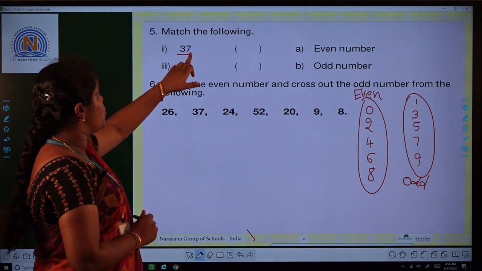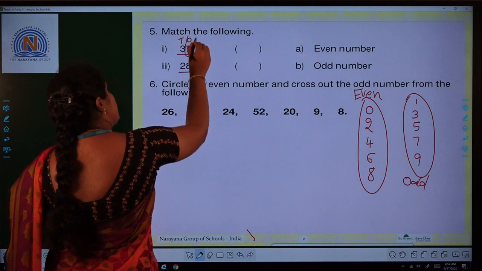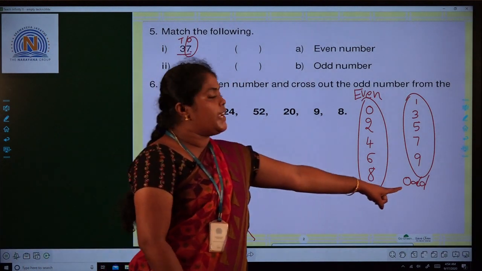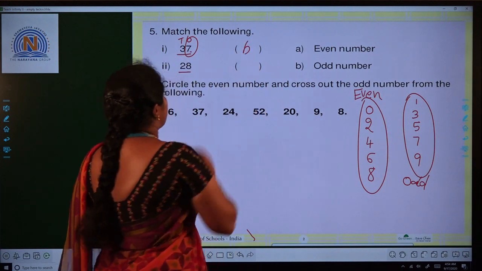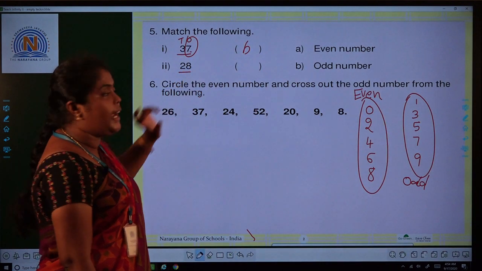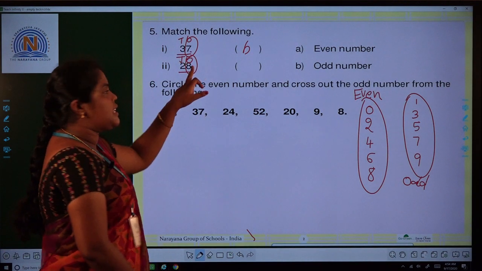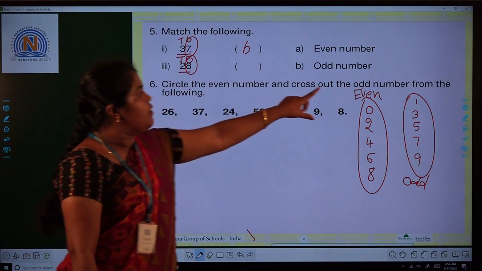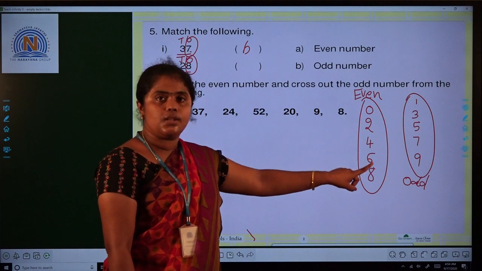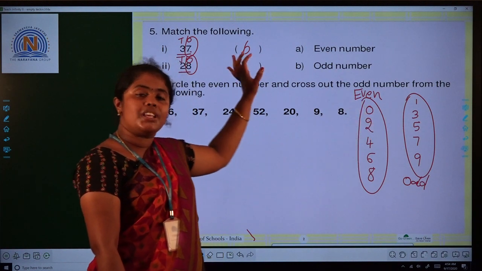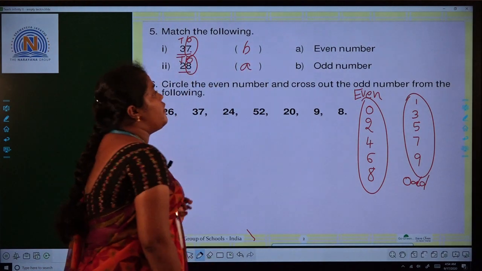Now I think it's very easy to write. 37, in the ones place digit is 7. 7 is there, so it is an odd number. See here, where is the option B? Next number is 28. Let me check the ones place digit. In the ones place the digit is 8. So it is an even number. If the ones place digit is 0 or 2 or 4 or 6 or 8, the number is called as even number. So 28 is the even number.